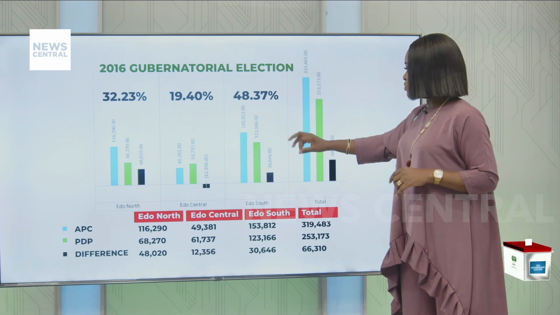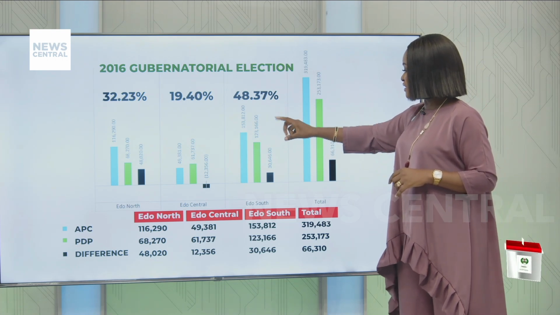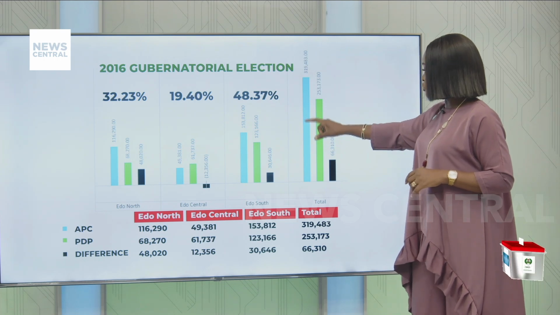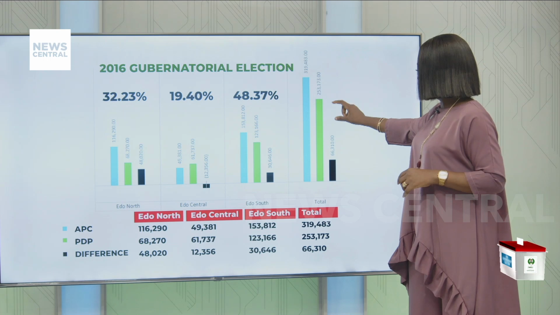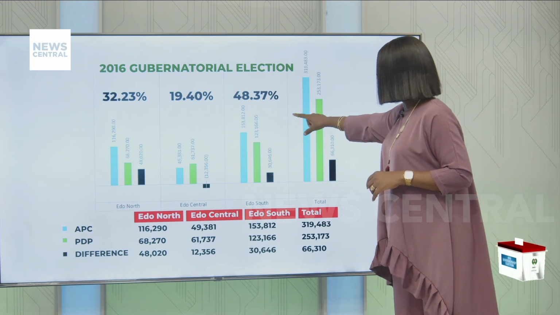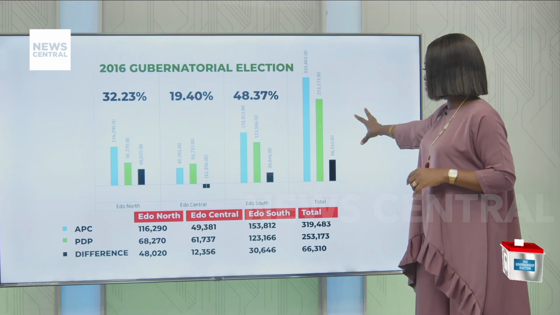And then another thing, when you also take a look at it, you're going to see that Edo North gave its vote to APC, and Edo Central gave its vote to PDP, while Edo South gave its own vote to APC also. Here you have the total.